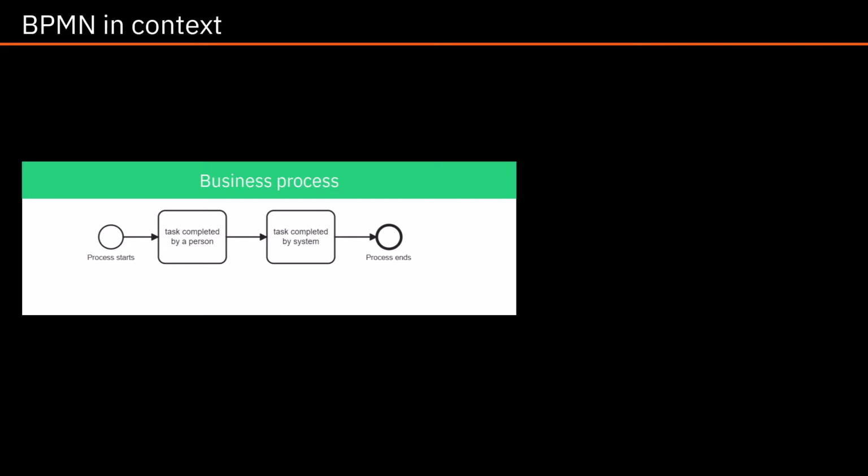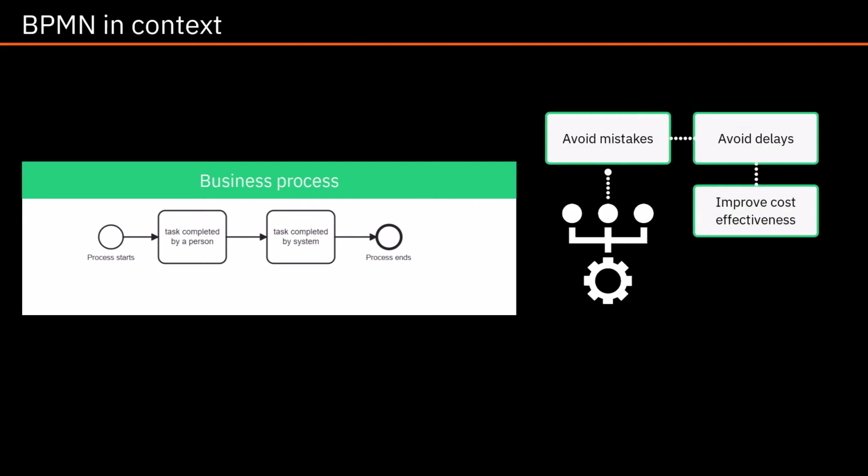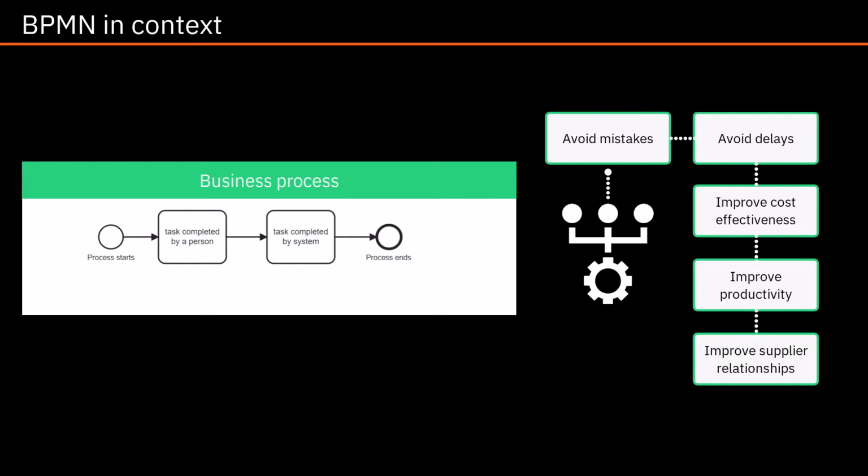Business processes are critical to keeping your business on track and organized. Optimizing business processes can help you avoid mistakes and delays, improving cost effectiveness, productivity, supplier relationships, and customer satisfaction.